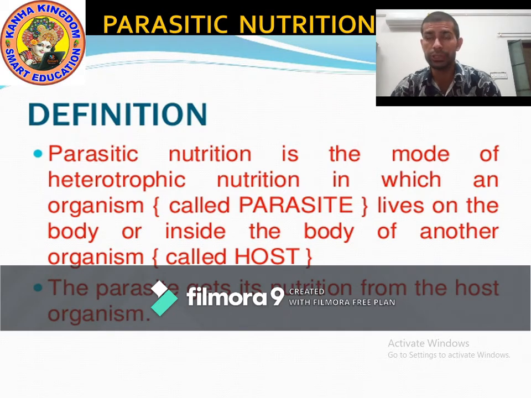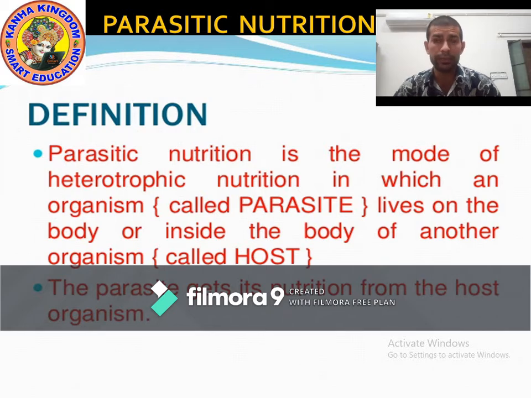This kind of nutrition is called parasitic nutrition. It means they depend on the body of another organism to get the food. The parasite gets its nutrition from the host organism. In simple words, the parasite organism gets its nutrients from the host organism.